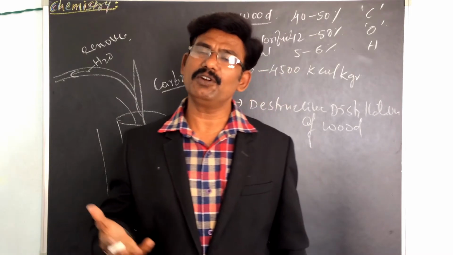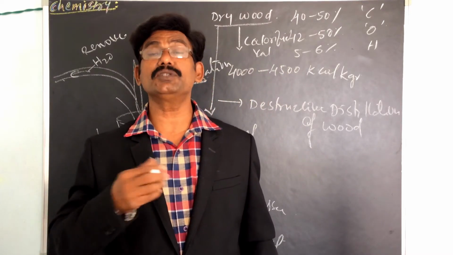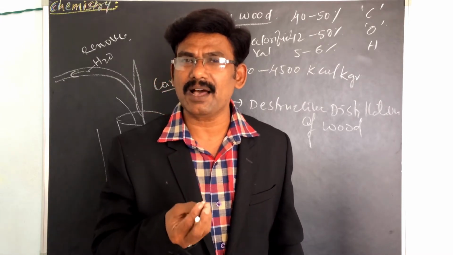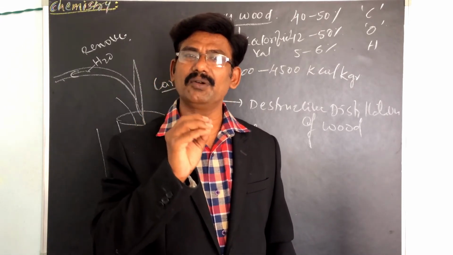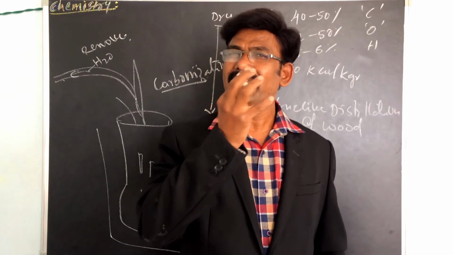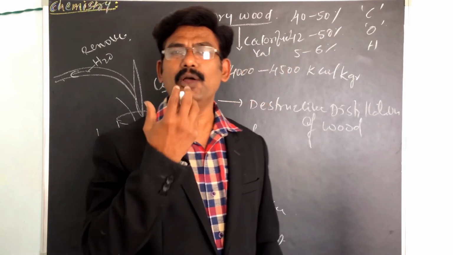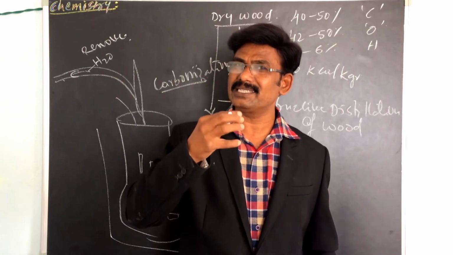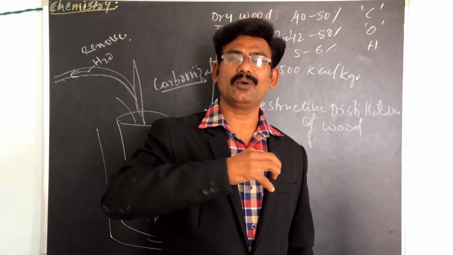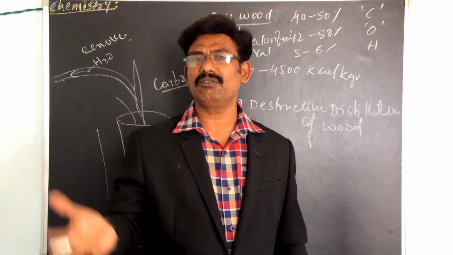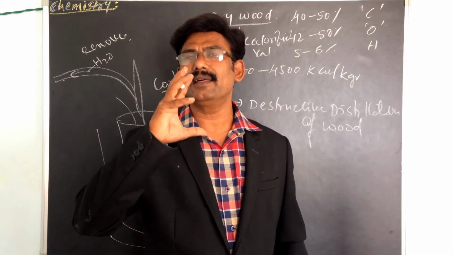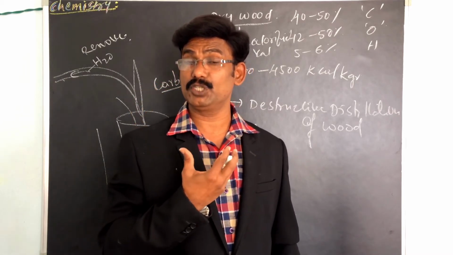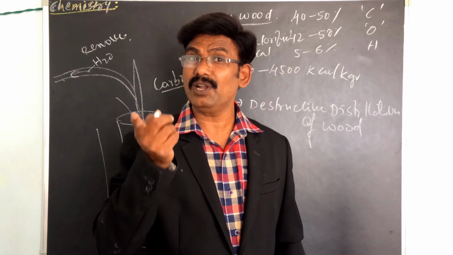What is the importance of charcoal? Many uses are there. In the sugar industry, white sugar is white because we use charcoal. Sugar cane gives yellow juice and yellow crystals. Dissolve the yellow crystals in water, add charcoal, heat well, then filter out the charcoal, and white crystallization takes place. The white crystals are called sugar, and the reason is only charcoal.